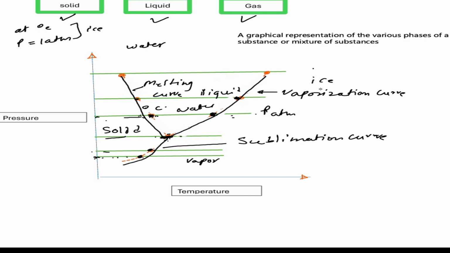This area is vapor. The point where all three phases coexist is called the triple point. It is represented by T. In this point all three phases coexist.